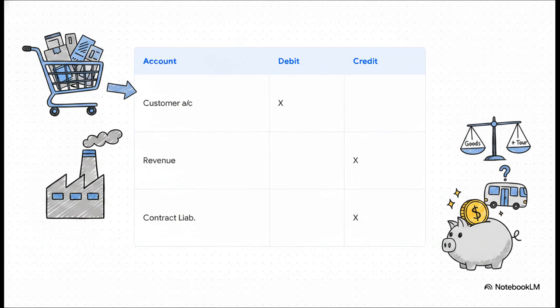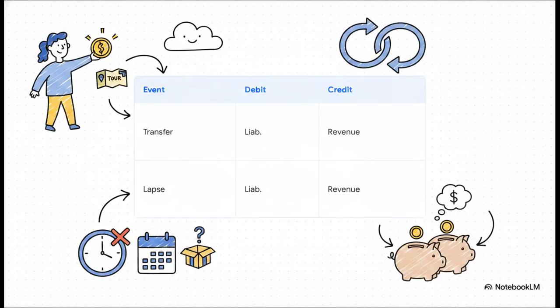You absolutely cannot recognize the portion for the golden tours as revenue yet because you haven't fulfilled those promises. Instead, that chunk gets parked safely on the balance sheet as a contract liability. It's literally unearned revenue just waiting in the wings. So what's the follow-up? If the customer crushes their target and claims the reward, we debit that contract liability and finally credit revenue from sale of goods or tours.